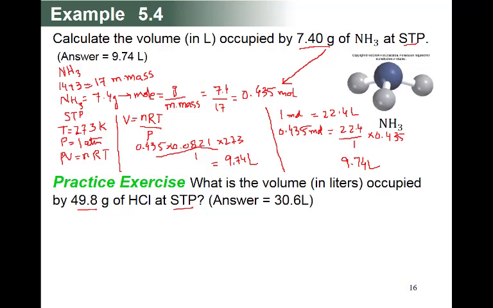So here in the practice also, this is STP is given, okay, and the HCl gas is 49.8 gram. So H plus Cl, so you make the H is equal to 1 and Cl is equal to 35.5. So total will be 36.5. This will be the molar mass, gram per mole. So actual unit is gram per mole, but we can say this is called molar mass.